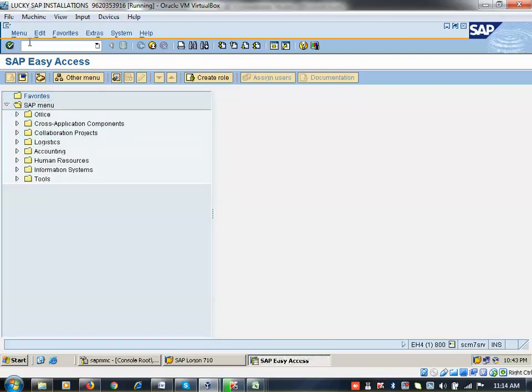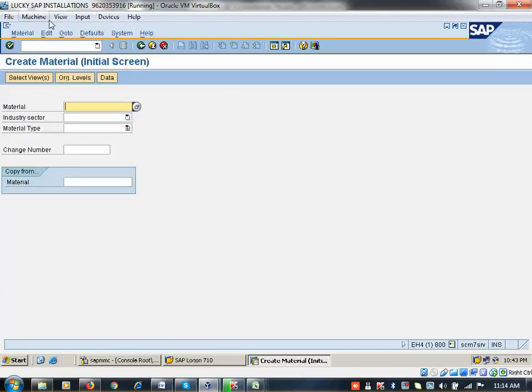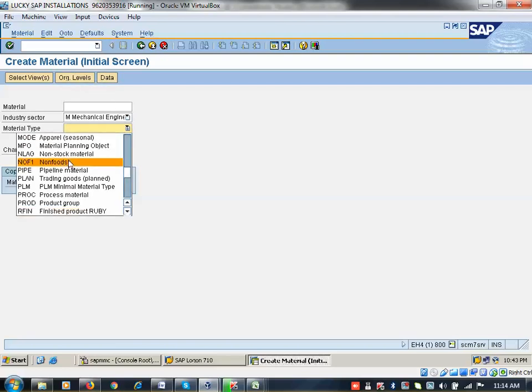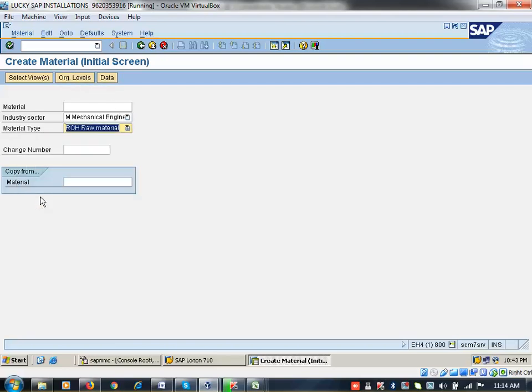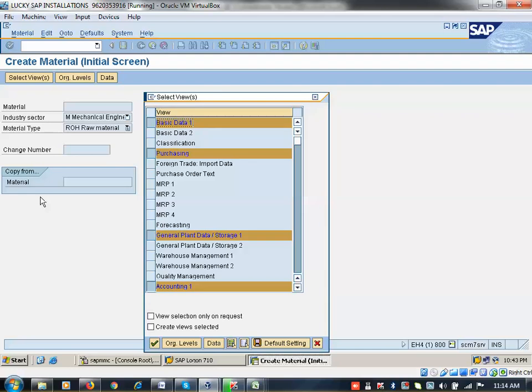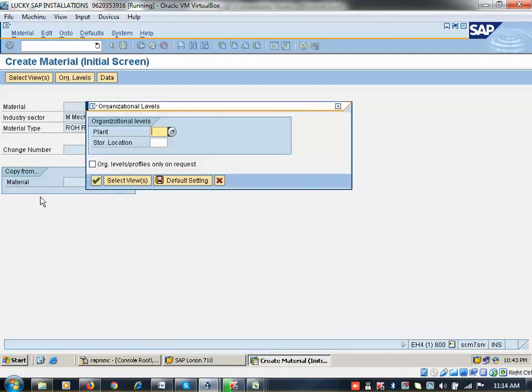Go to /nmm01. Okay. So this is my material master creation. So if I want to create material master, I require plant and storage location. That you need to remember. Okay. So plant and storage location. Click on enter. So we need to select 4 views as default. Okay. Click on OK. So here 1000 you can use it in your server, or otherwise 0001 also you can